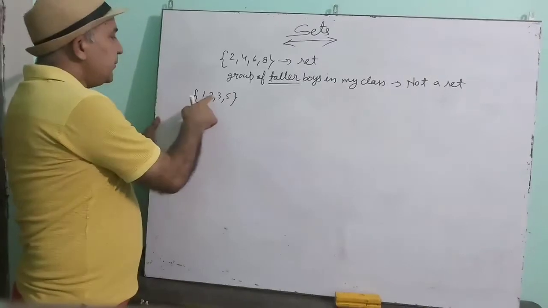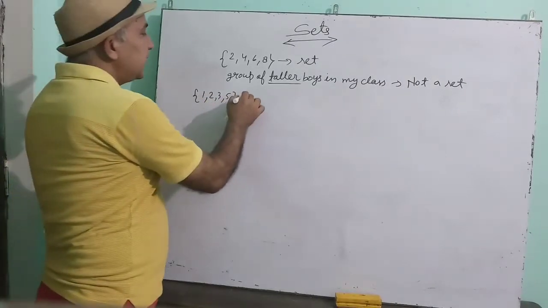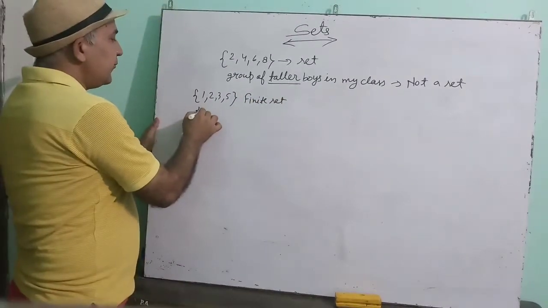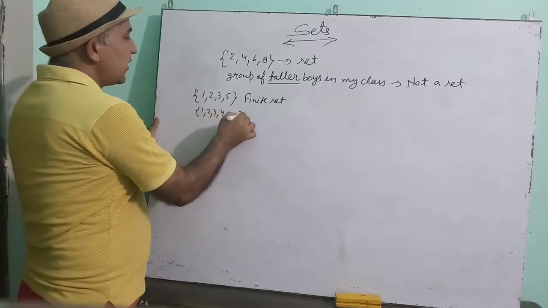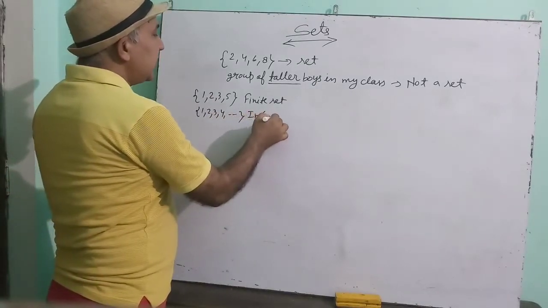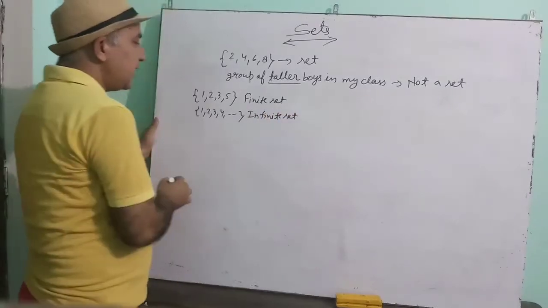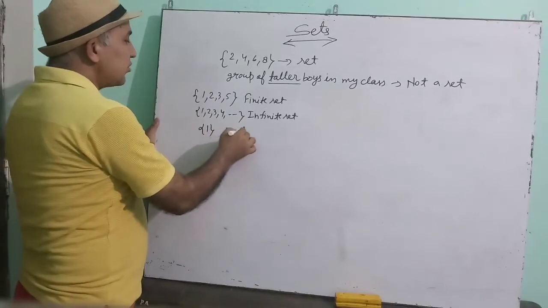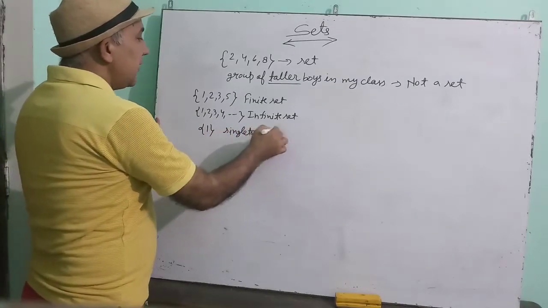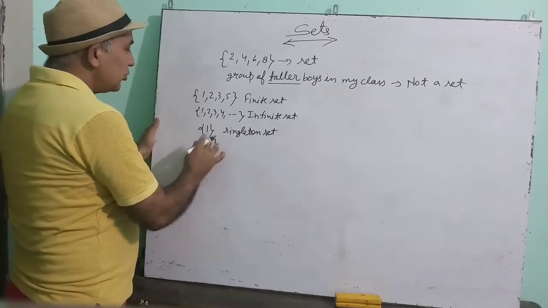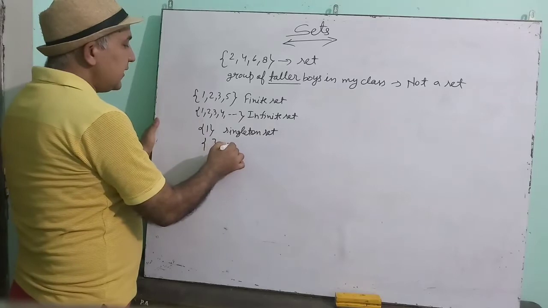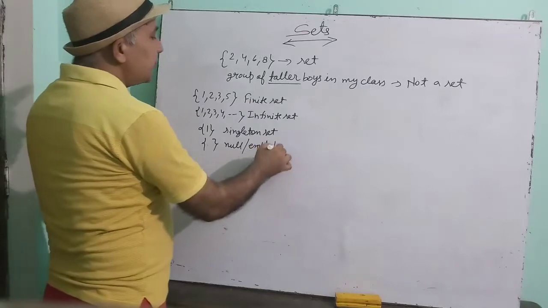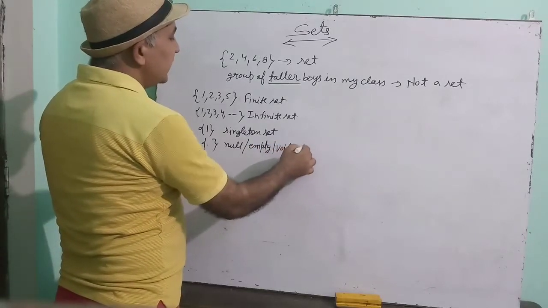See this one. If you can count the elements, then that set is called finite set. If the elements are not countable, that is called infinite set. If a set has only one element, that is called singleton set. And if a set has no element, that will be called null set, empty set or void set.